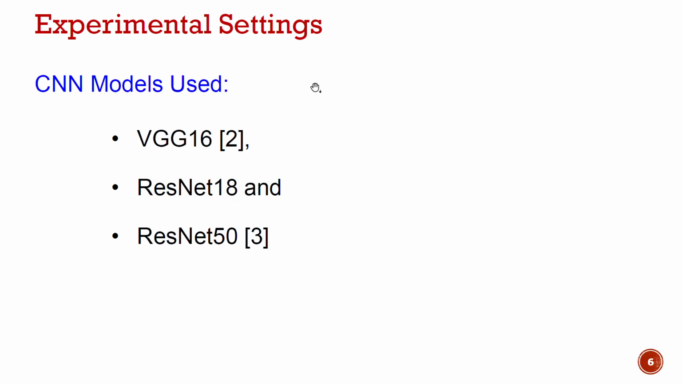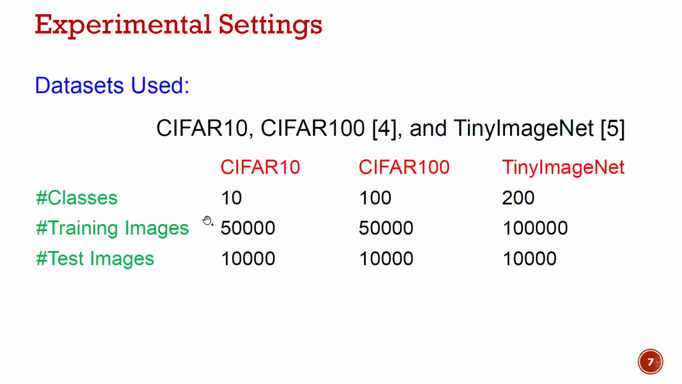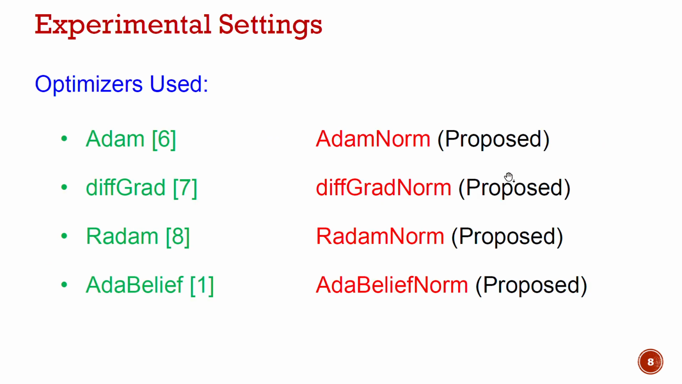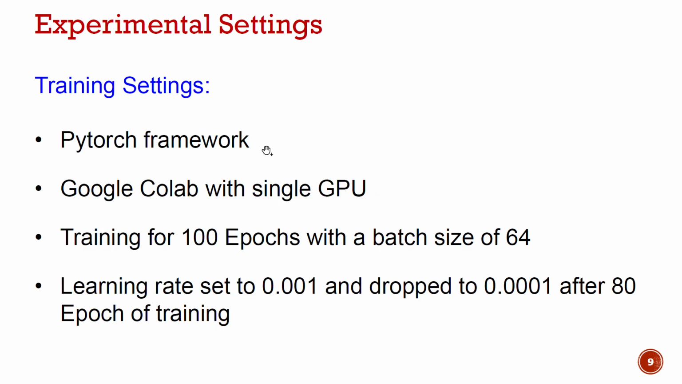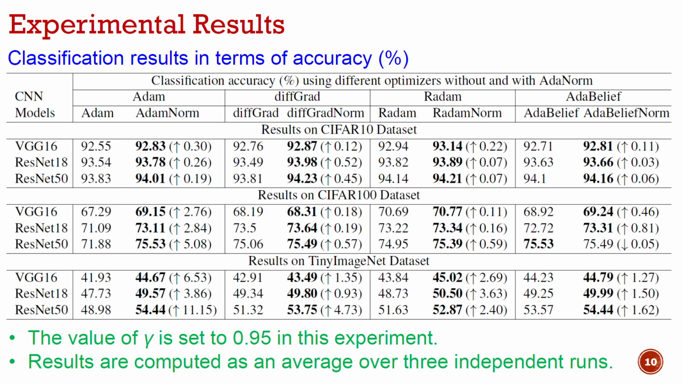For the experiments, we utilized three CNN models, VGG16, ResNet18, and ResNet50, on popular datasets like CIFAR10, CIFAR100, and TinyImageNet. We also use our approach with four state-of-the-art optimizers: Adam, diffGrad, RAdam, and AdaBelief, and we propose AdaNorm variants: Adam norm, diffGrad norm, RAdam norm, and AdaBelief norm, but it could be utilized with any of the existing adaptive optimizers. Experiments are done in the PyTorch framework. Training is done for 100 epochs with a batch size of 64. The learning rate is set to 0.001 and dropped by a factor of 10 after 80 epochs of training.